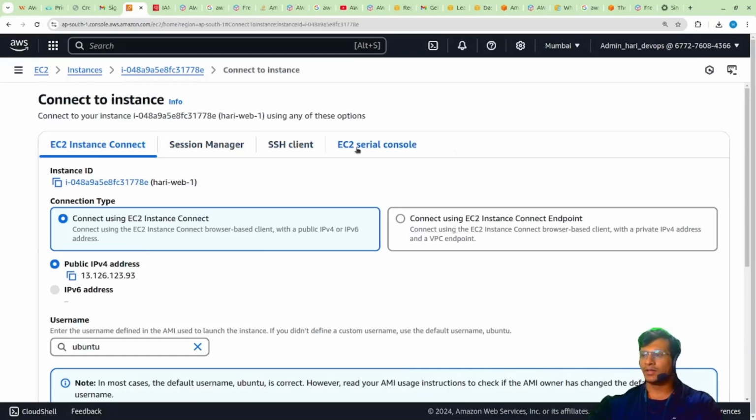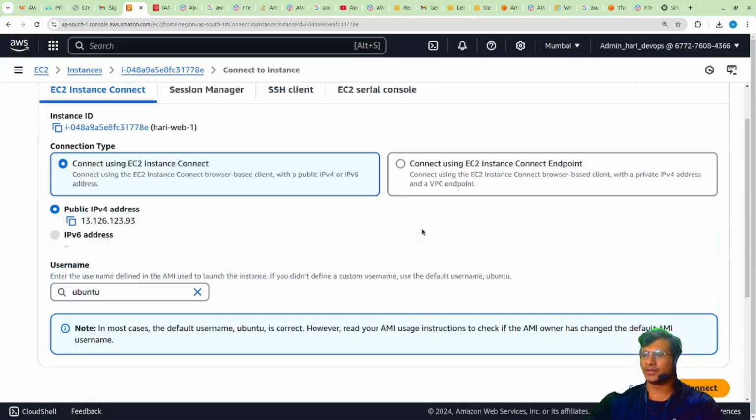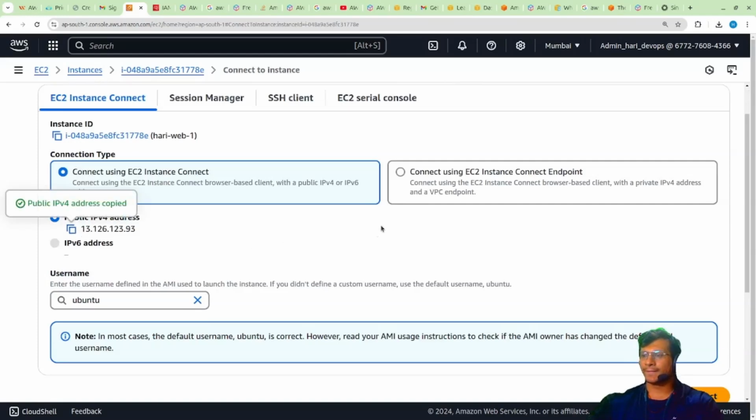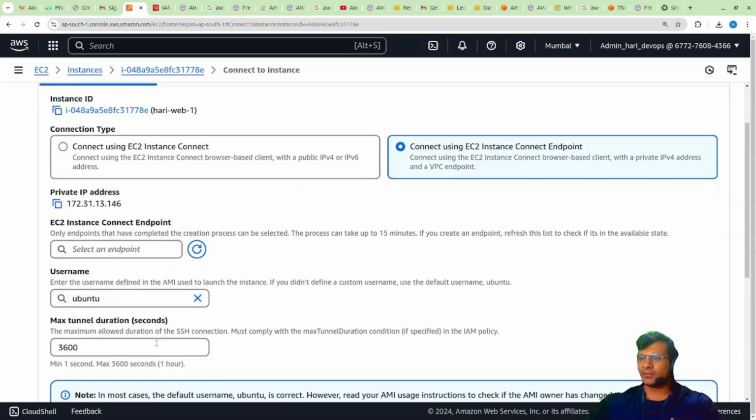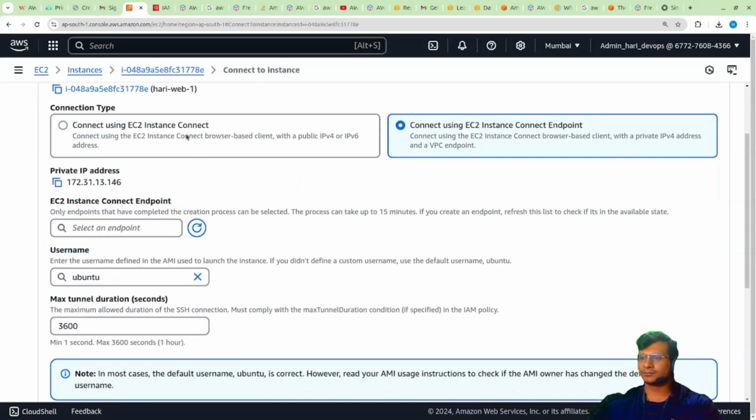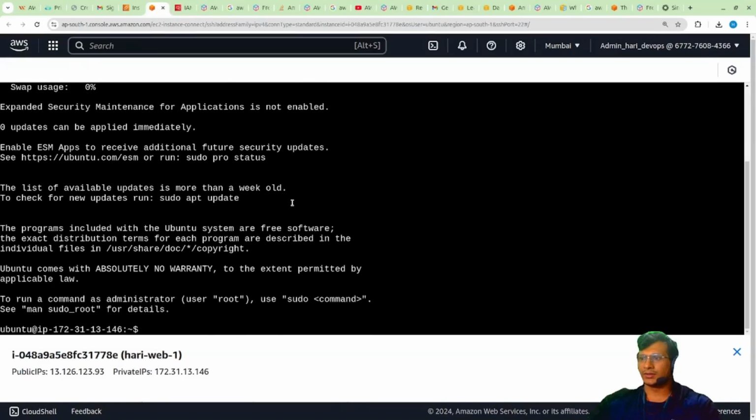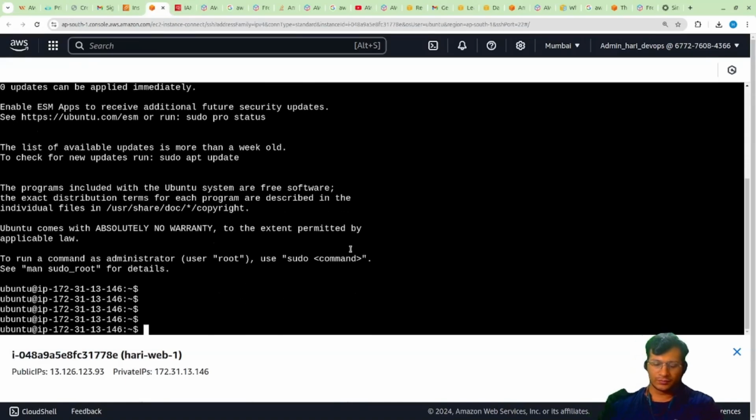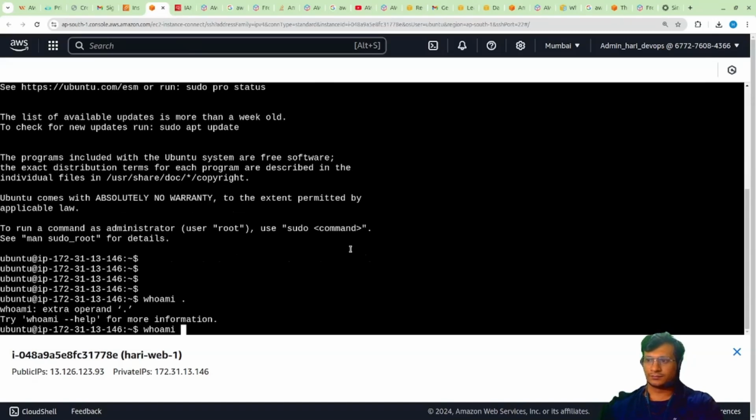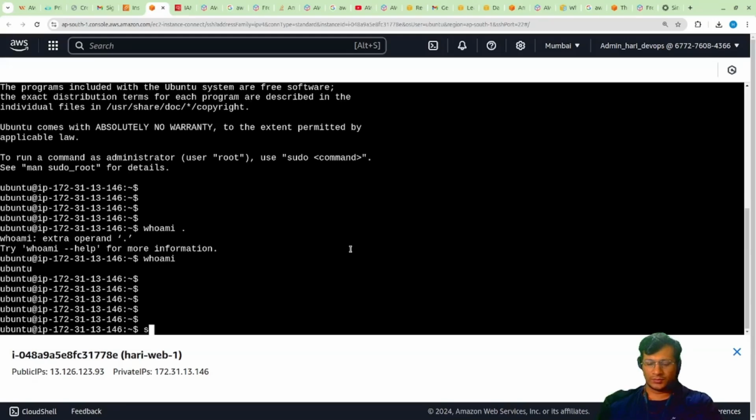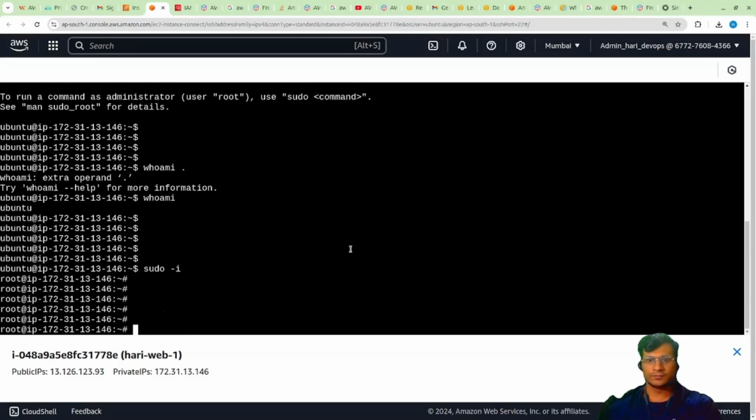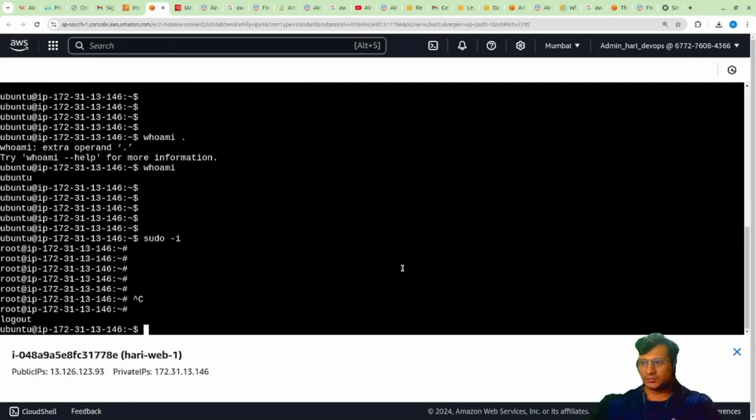We have EC2 serial console, SSH client, or let me connect using EC2 Instance Connect endpoint. I think I haven't created it, so let's see if it will connect or not. It is starting. Yeah, I'm inside the console. Who am I? Ubuntu. With sudo -i I can directly go to the root account. So this is how we are right now.